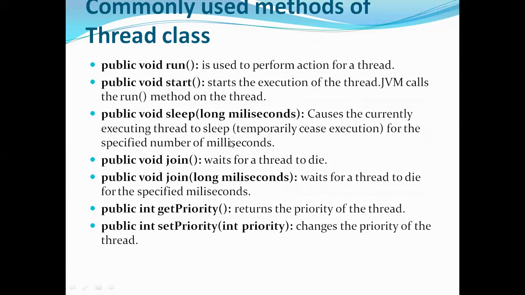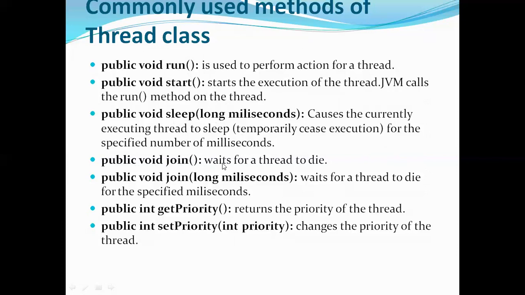It means that imagine your thread is running, and if you want your thread to stop for some milliseconds, then you can do it with the help of this method called sleep. So it is allowing your thread to stop for some milliseconds, so you're making it sleep instead of execution. So this is one thread. And the next one is called join.